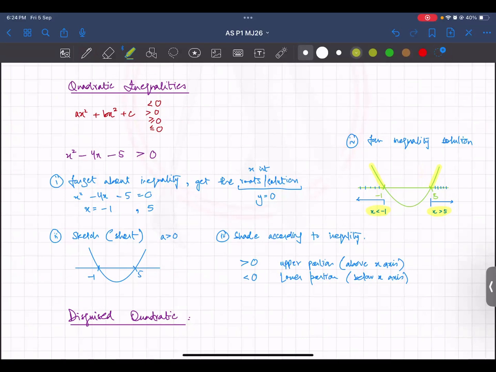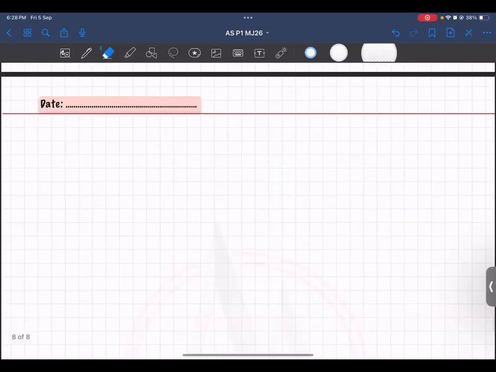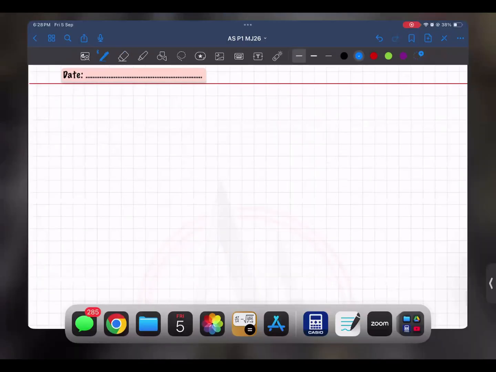Maybe we don't have much time. We won't be able to get to the disguise part. But let's see. अभी फिलहाल इसको copy कर लो. The 4 steps. And then I will show you some more examples how to solve again. And then you people will try in the class with me right now. And then we'll end the class. And the next class we'll move on to the disguise quadratic and the discriminant part. So we'll connect everything together. Disguise quadratic some other day. मतलब tomorrow, next class. Okay.